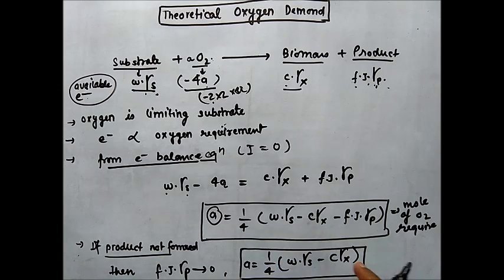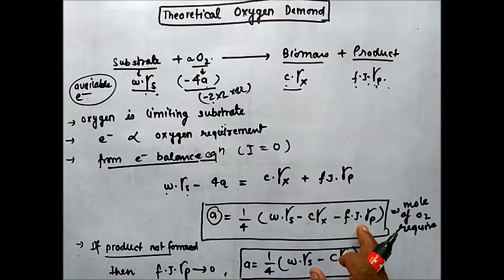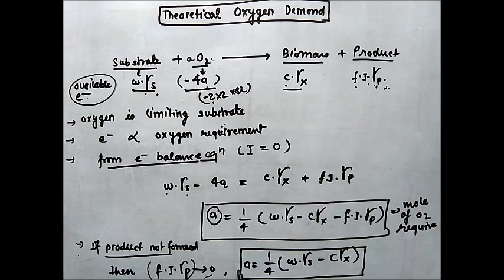A is equal to 1 by 4 into W into gamma S minus C into gamma X minus F into J into gamma P. This is the oxygen required when product is also formed. When product is not formed, then the available electron for the product must be 0. Then the formula can be written as A equal to 1 by 4 into W into gamma S minus C into gamma X. This is a very important formula for calculating the theoretical oxygen demand.